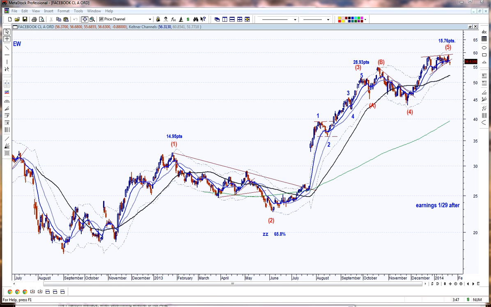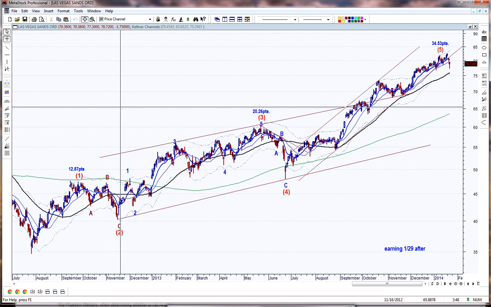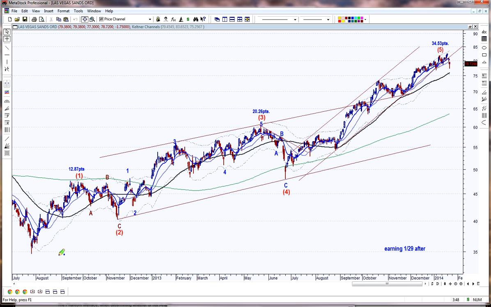Let's take a look at one other one here real quick, which is Las Vegas Sands. A very similar type deal. Again, the rule, wave 2 cannot overlap the beginning of wave 1. We've got that here. Wave 1 was 12.87 points. Wave 4 cannot overlap the beginning of wave 1, and that clearly happened here.